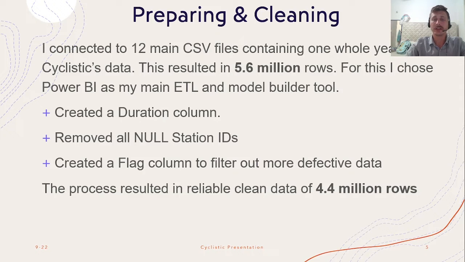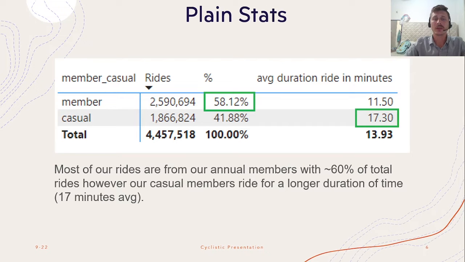After cleaning this data, I found that I had 4.4 million rows. This is quite enough to start working. So let's begin. The plain stats are simple. We have two types of members, annual members and casual members.